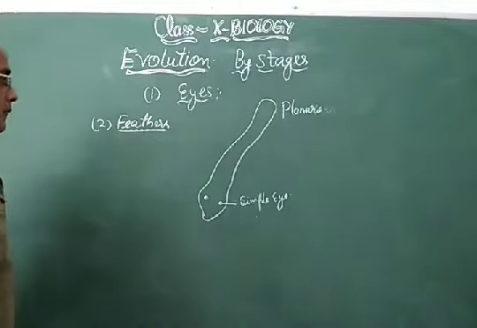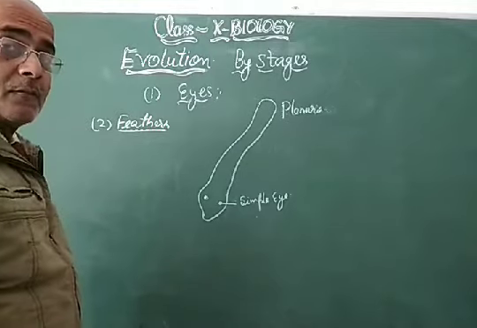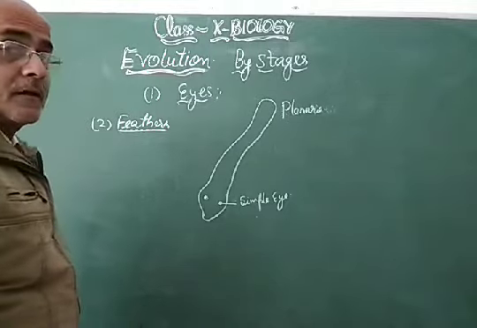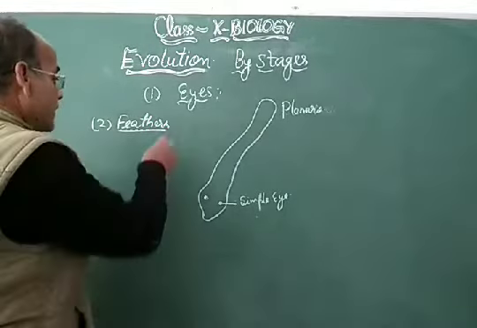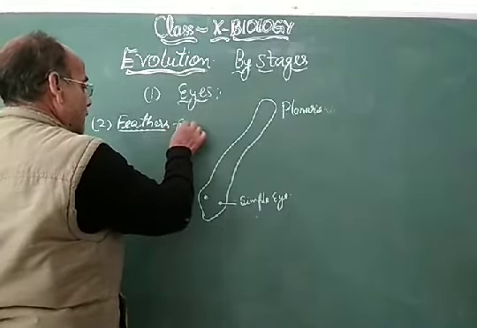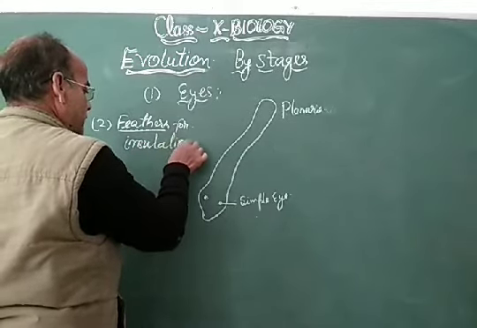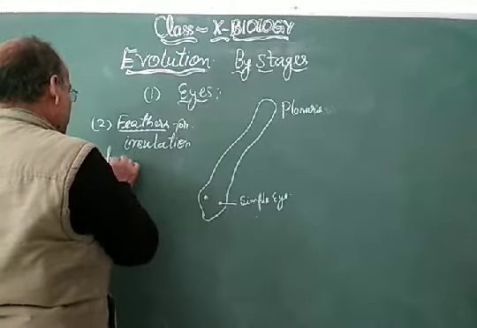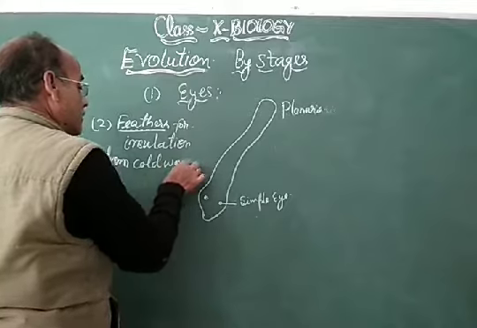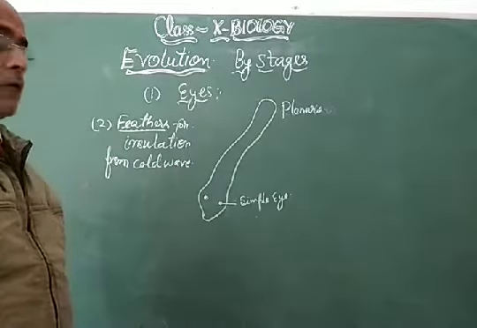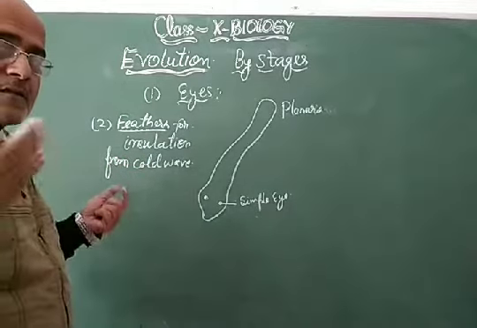But do you know that first of all these feathers evolved in dinosaurs and some other reptiles for insulation? Feathers originated for insulation from cold waves. The dinosaurs and other reptiles evolved these feathers for protection from extremely cold waves.